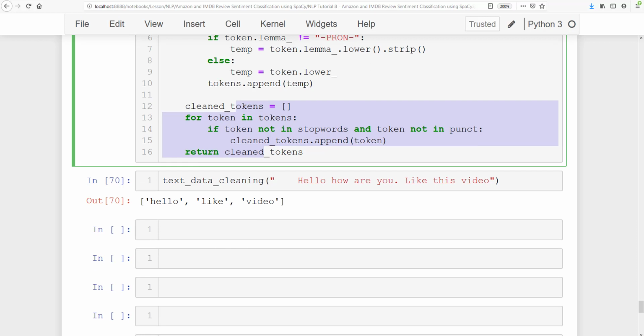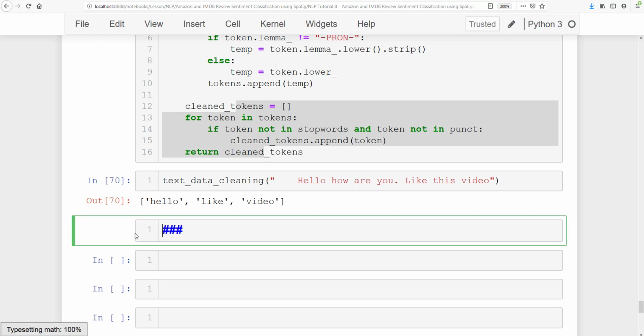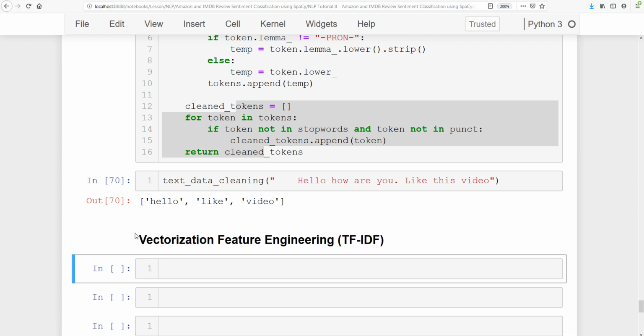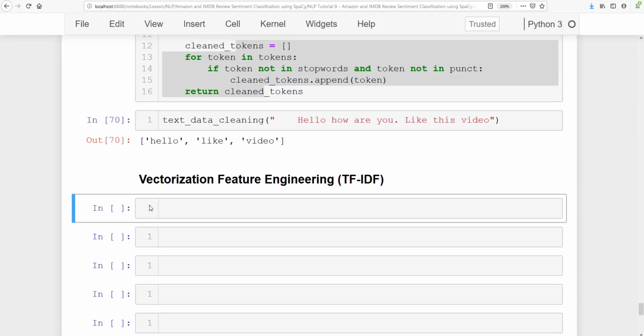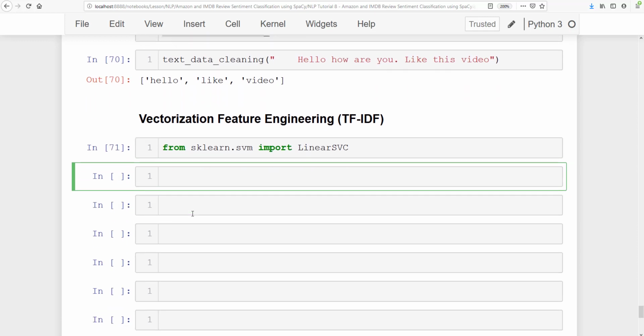Now we are going to do vectorization feature engineering, that is the TF-IDF. For TF-IDF I'm going to use here the SVM. So it is from sklearn.svm import LinearSVC. I am also going to, do you remember that I have imported the TF-IDF in the initial part of this lesson?